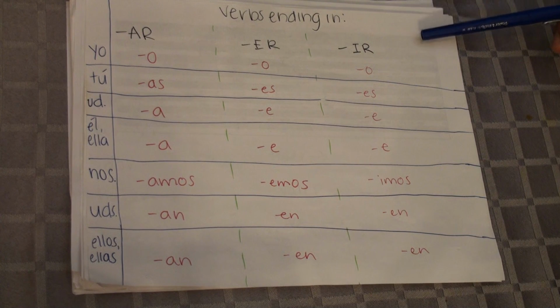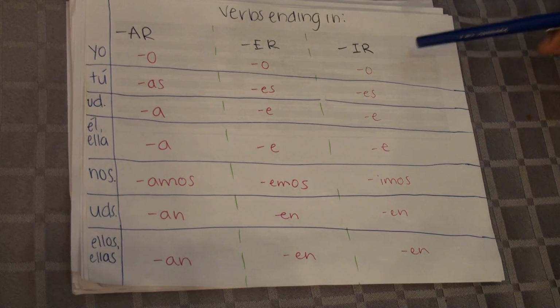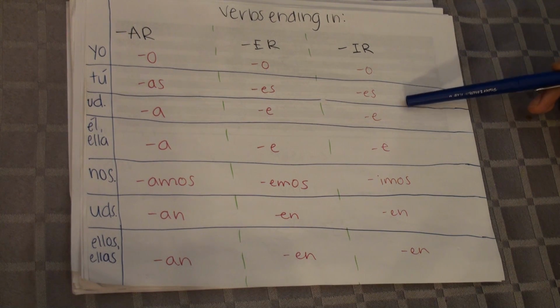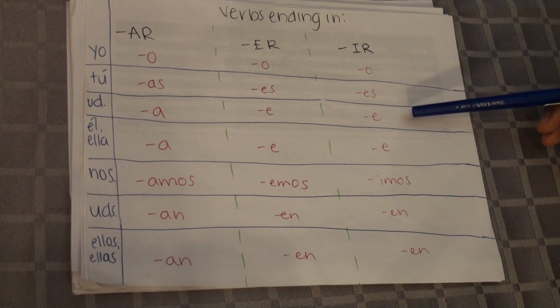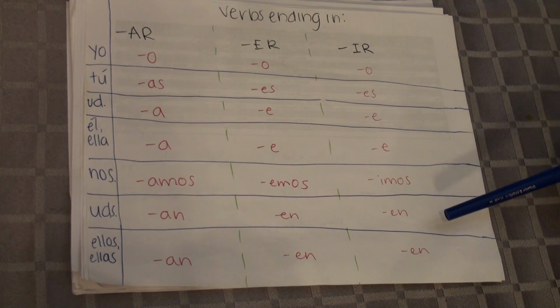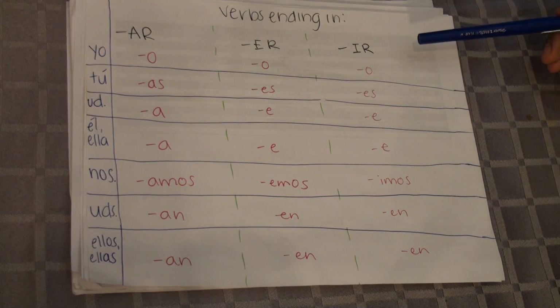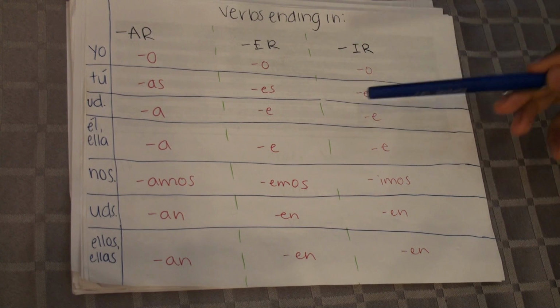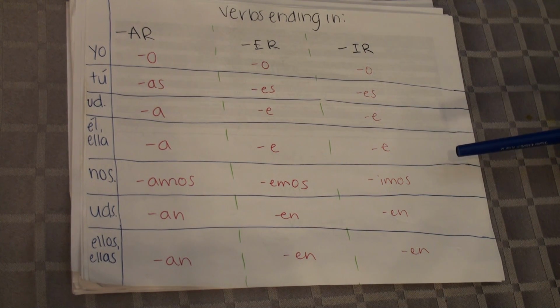Now for verbs ending in IR, for yo it ends in o, tú ends in es, usted ends in e, él and ella end in e, nosotros end in imos, ustedes end in en, and ellos and ellas end in en. So between ER and IR, there are not that many differences except for the nosotros form, in which ER ends with emos and IR ends with imos.